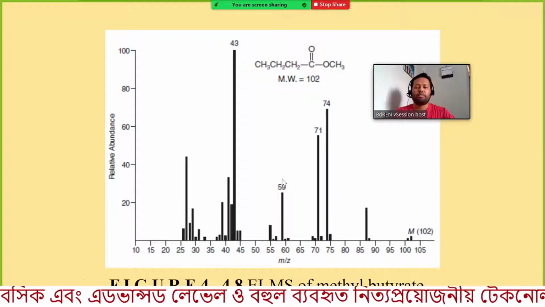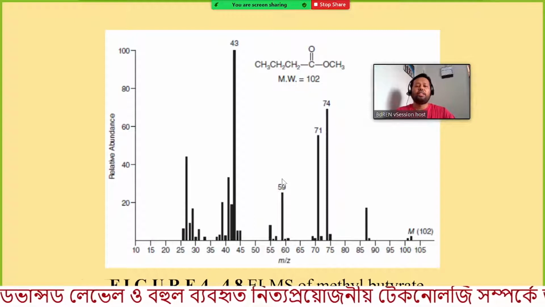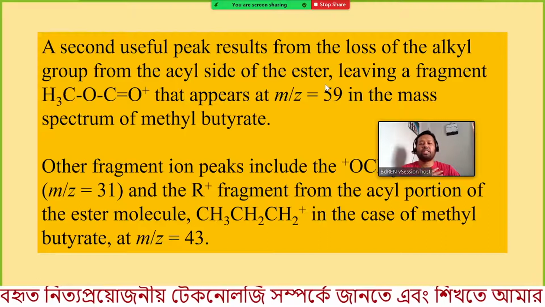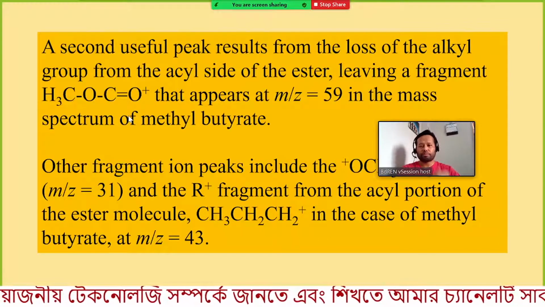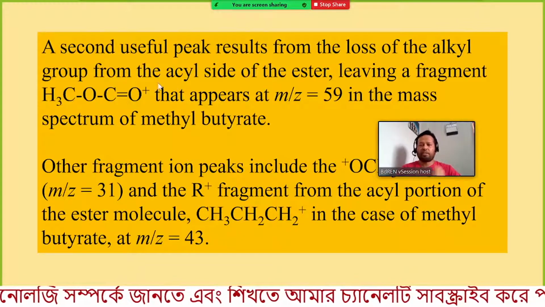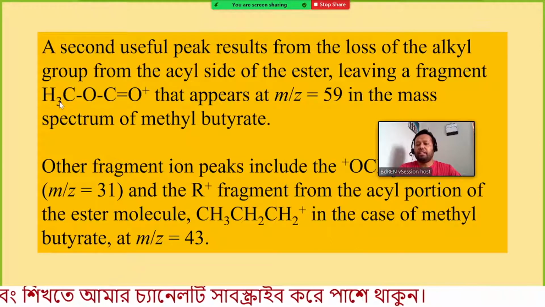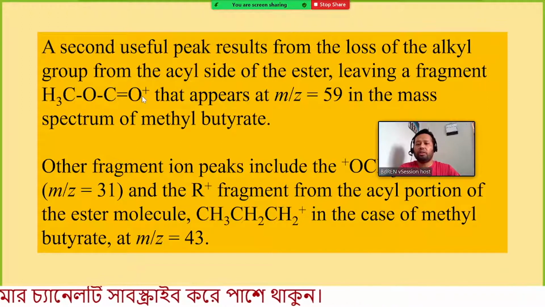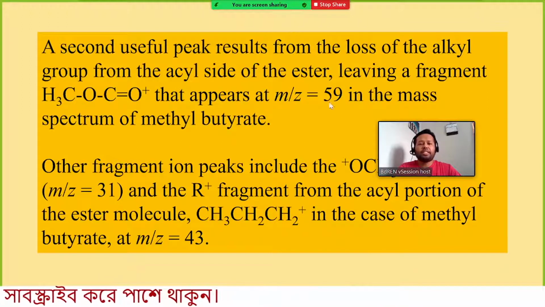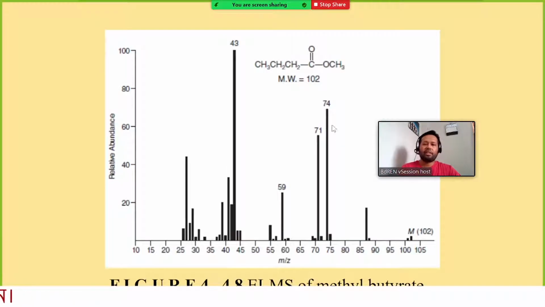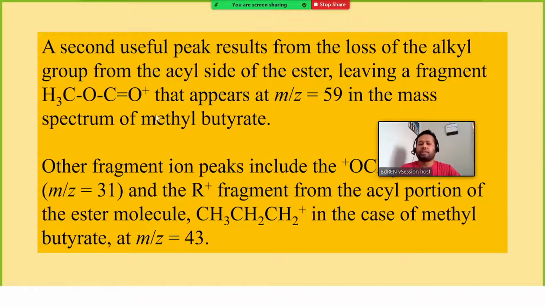This leaves a fragment H3CO that appears at m/z equal to 59 in the mass spectrum of methyl butyrate. Here you can see 59.